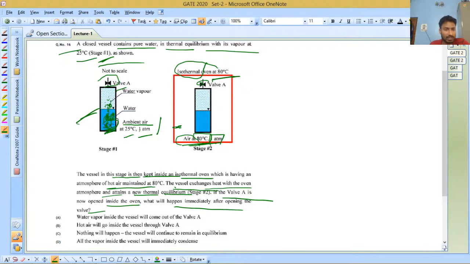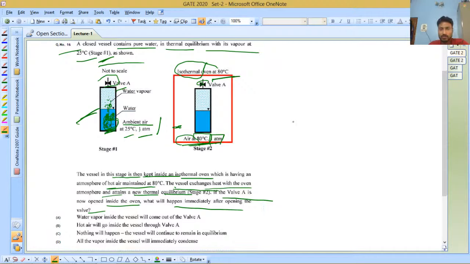But the inside condition is not at 100 degrees Celsius. It is at 25 degrees Celsius. So in this case, the pressure inside the vessel will not be 1 atm. It is less than 1 atm. In that case, there is a chance of diffusion. There is a definite chance of diffusion of any air, ambient air, to the vessel.